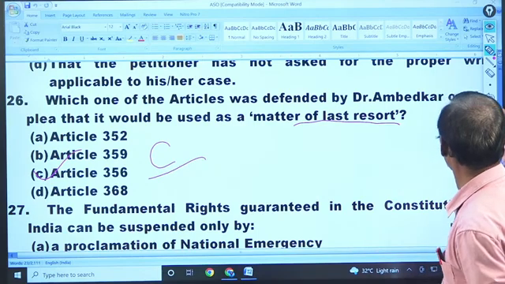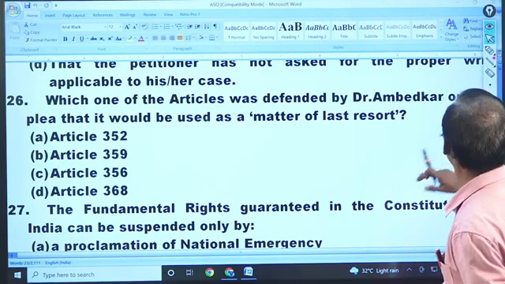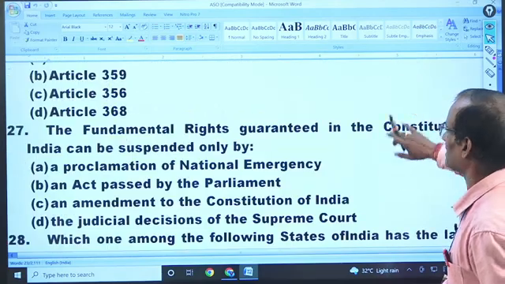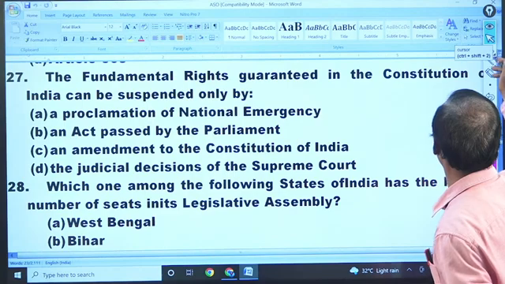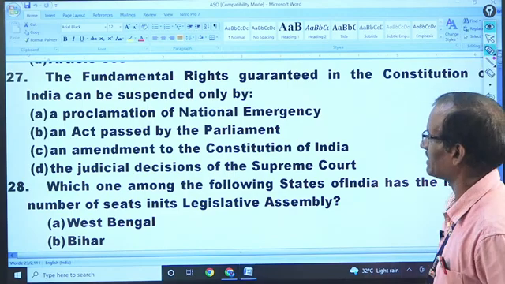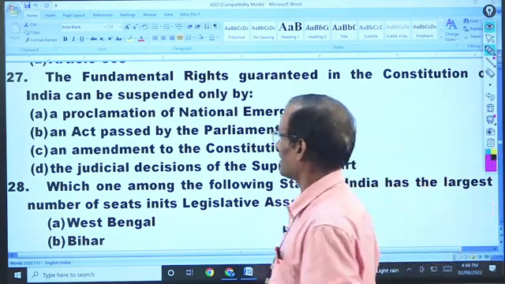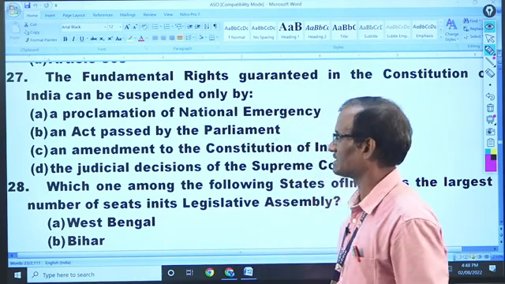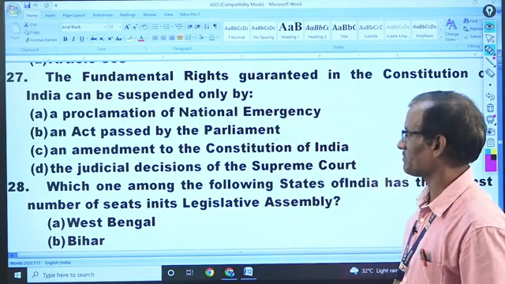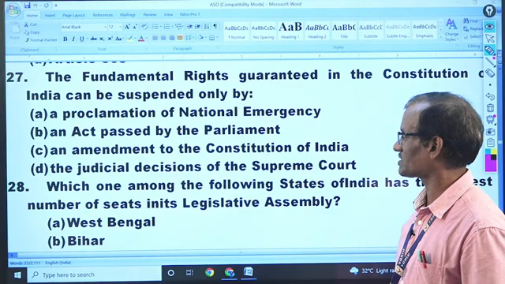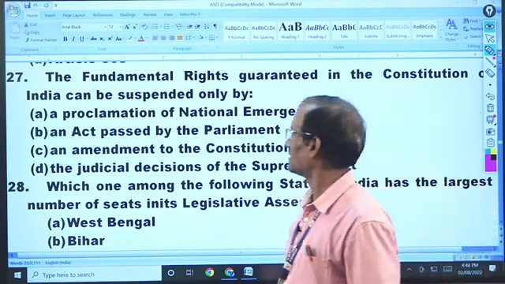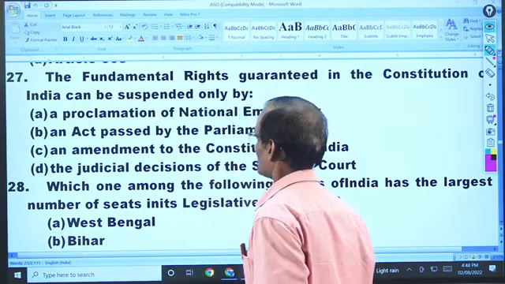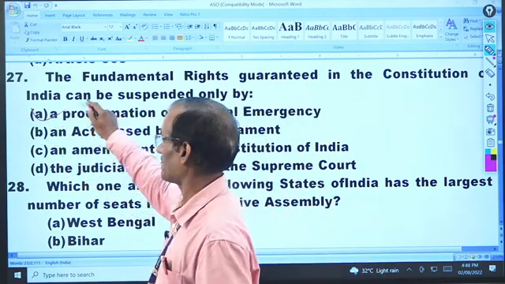Next we shall go to 27. Question number 27. The fundamental rights guaranteed in the Constitution of India can be suspended only by a proclamation of a national emergency, an act passed by Parliament, an amendment to the Constitution, or a judicial decision. A proclamation of emergency. Only during a national emergency can the fundamental rights be suspended.